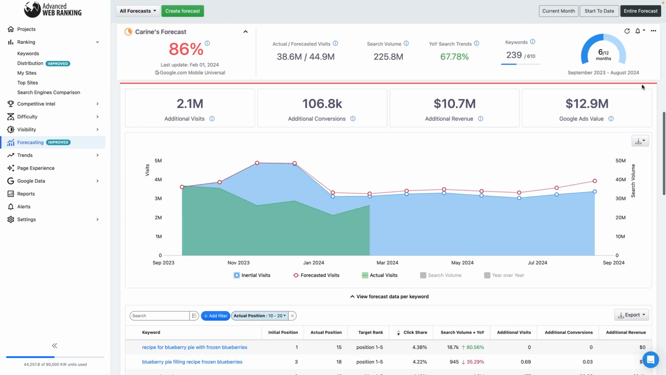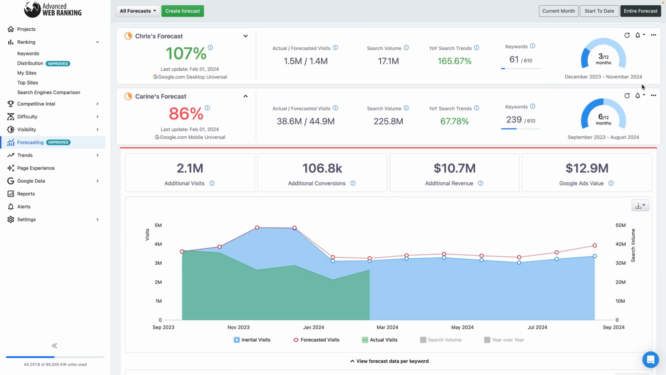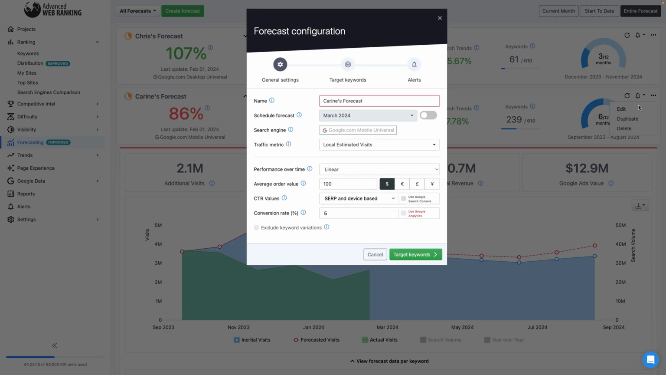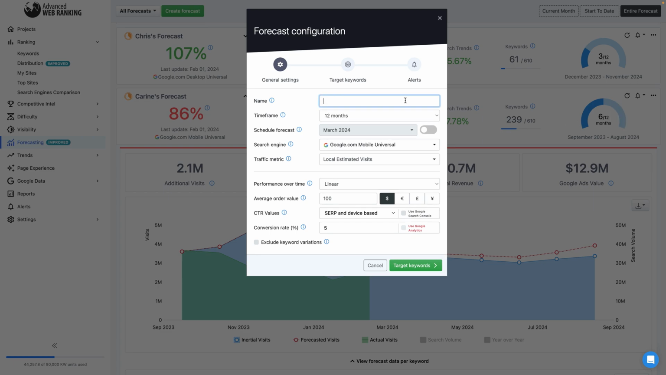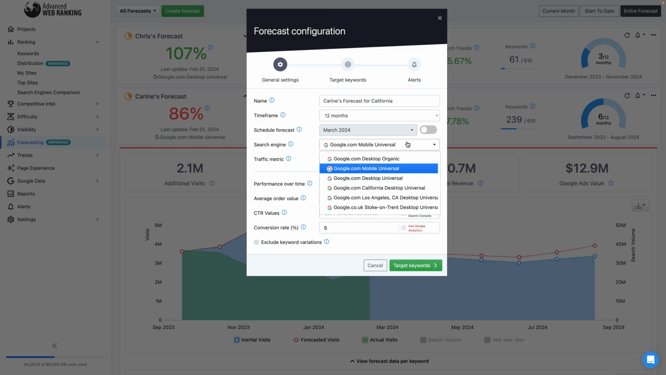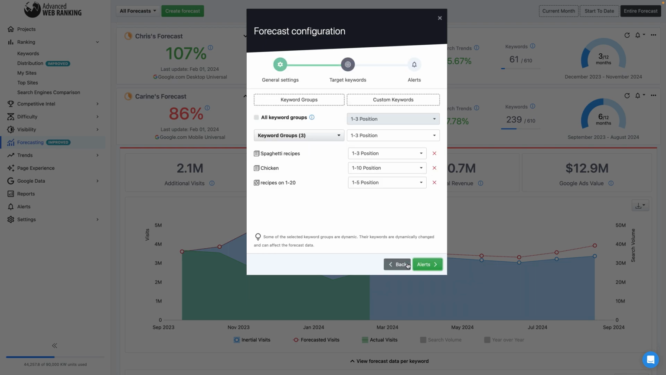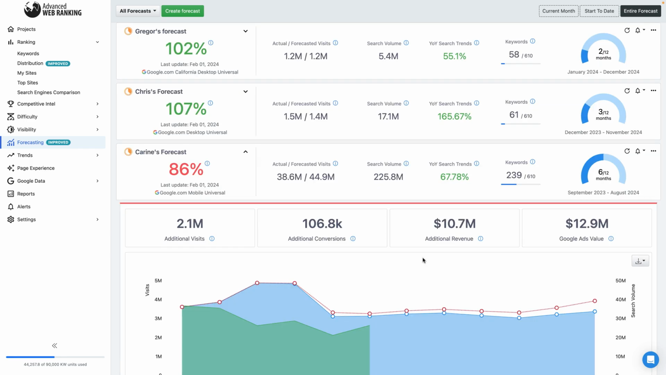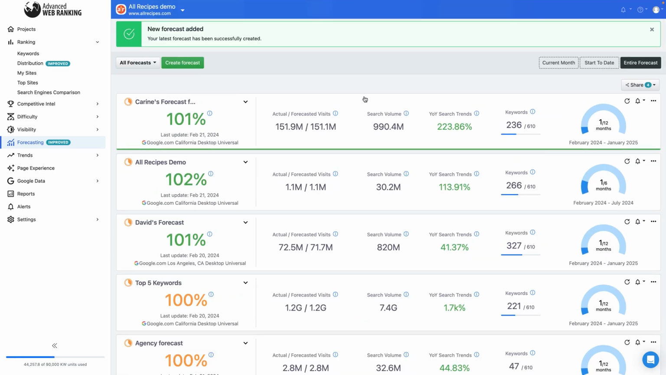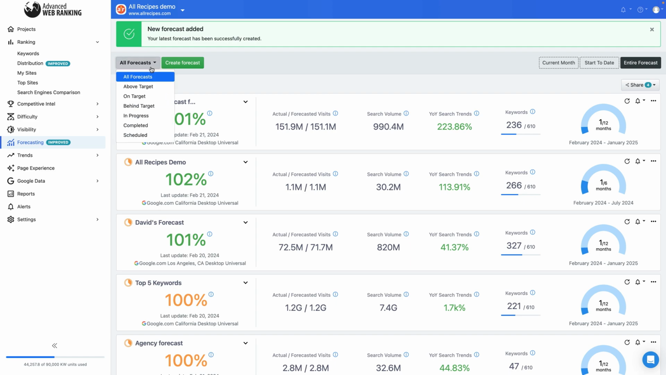And if you ever feel like the forecast should include more keywords or it should have a different goal, you can always edit the forecast settings. You can also duplicate a forecast if you wish to target a different market, for example. This will allow you to run more than one forecast in parallel for the same client. When you end up with many forecasts, you can always filter them to see which ones are on target, which are still in progress, and which have already been completed.